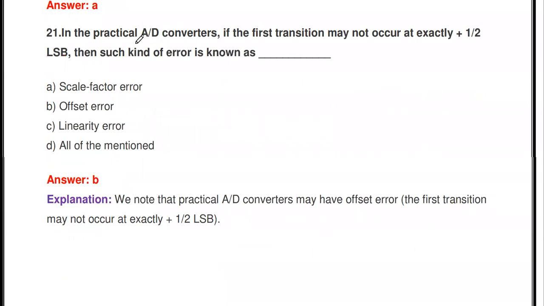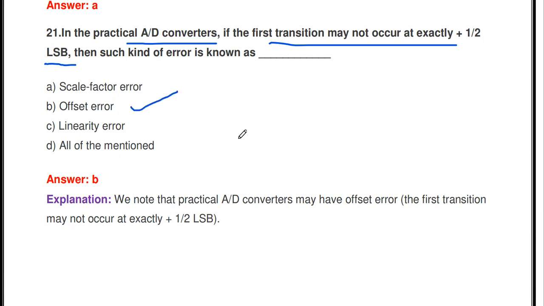Next one, in a practical A to D converter, if the first transition may not occur at exactly plus 1 by 2 LSB, least significant bit, then such kind of error is known as dash. Such kind of error is called offset error.